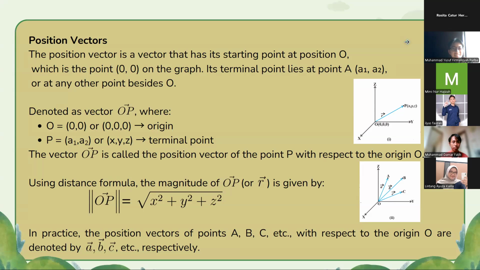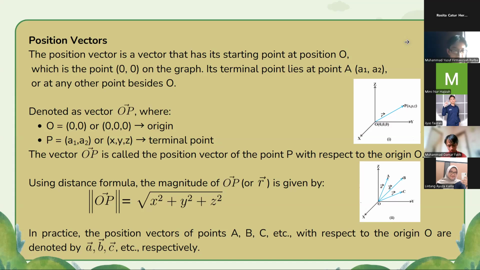So using the distance formula, we can find the magnitude of vector OP, or vector R, which is given by the square root of the sum of x to the power of 2, y to the power of 2, and z to the power of 2.